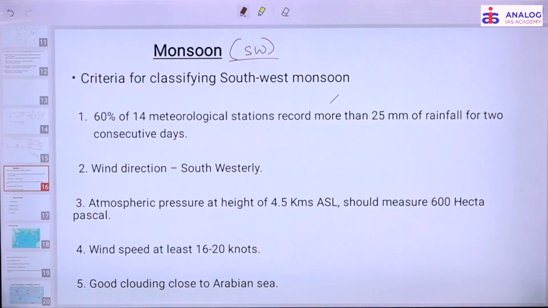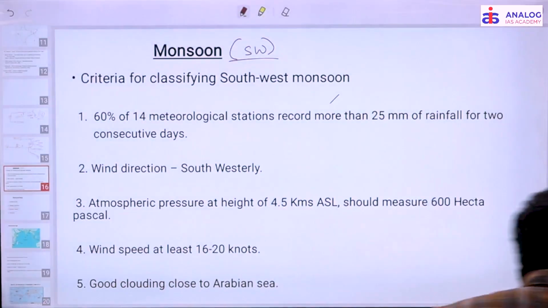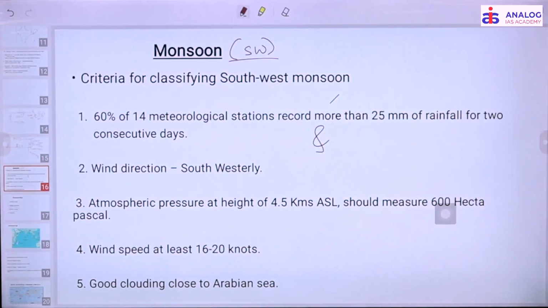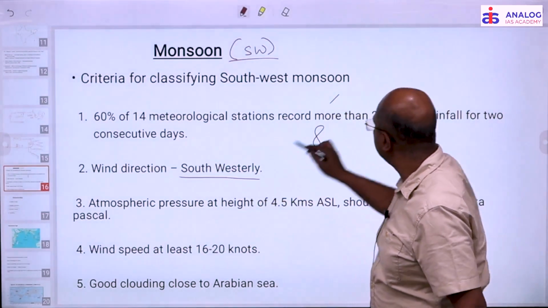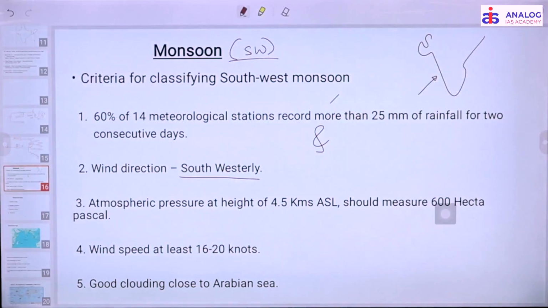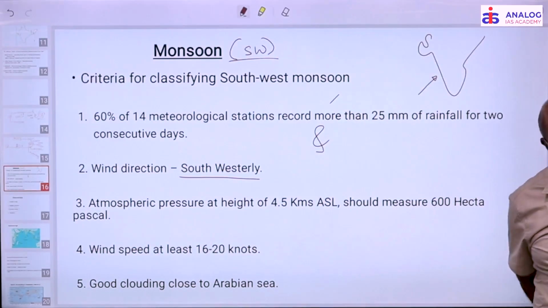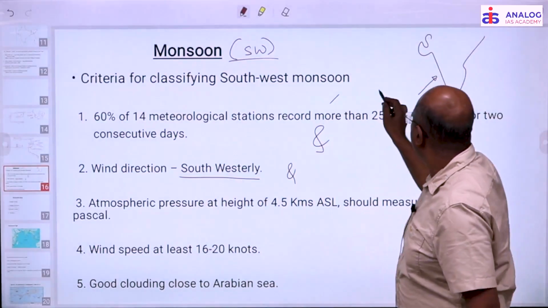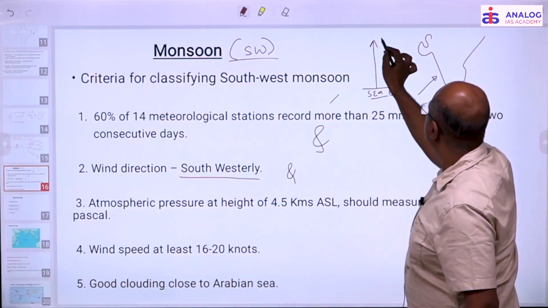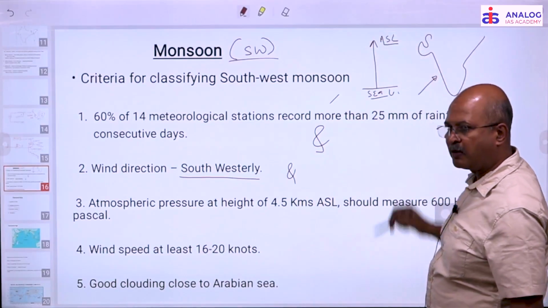So the first criterion to classify the rainfall as southwest monsoon is that a minimum of 60% of the stations should receive 25 millimeters of rainfall for 2 consecutive days. The second criterion is that the wind should be in the southwesterly direction. Winds are always named after the direction from which they come. The third criterion concerns the pressure developed, measured above sea level. ASL means above sea level.